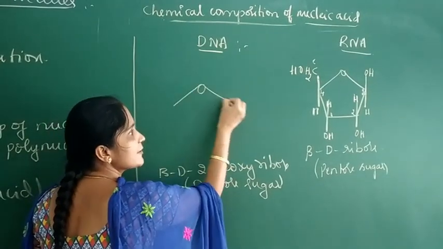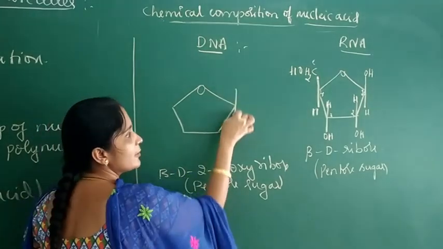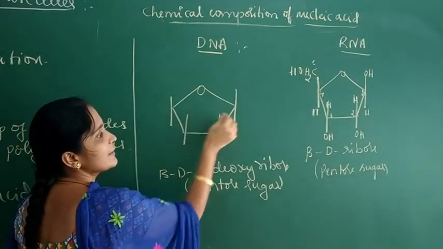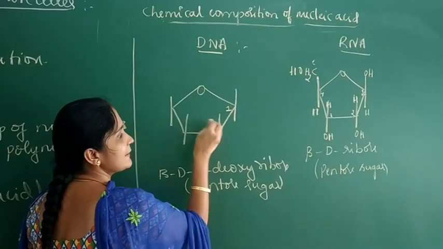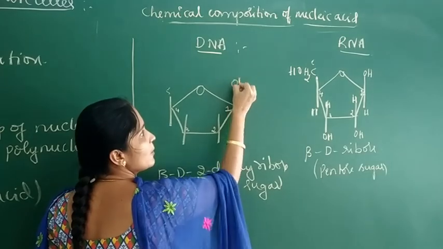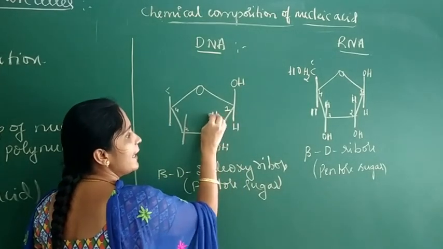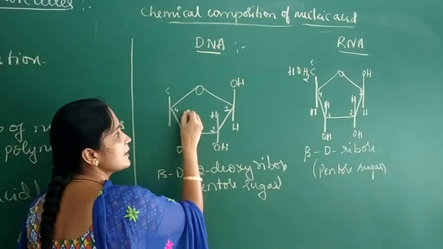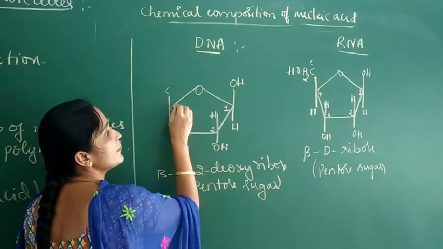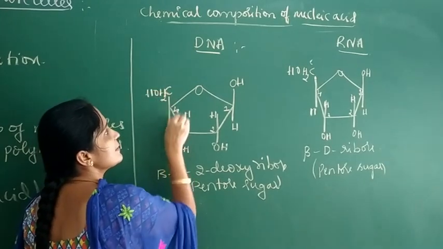It is also a pentose sugar which contains a 5-membered ring with 1 oxygen. Draw lines like this. This is the first carbon, second, third, fourth. This is fifth carbon. On the first carbon OH, H, and on the second carbon OH, H, and on the third carbon OH, H, and on the fourth carbon CH2OH, H.